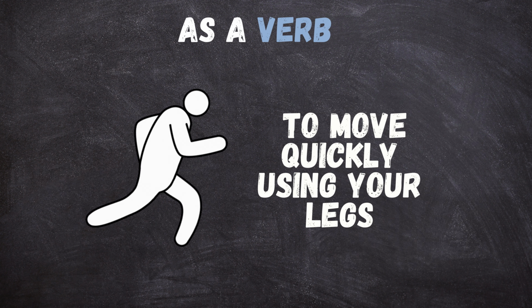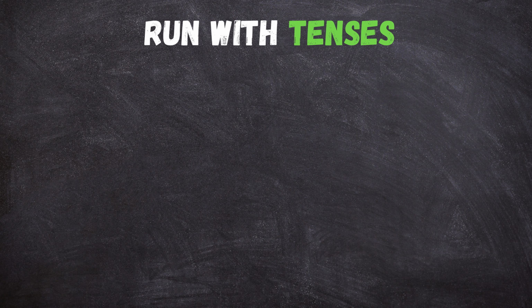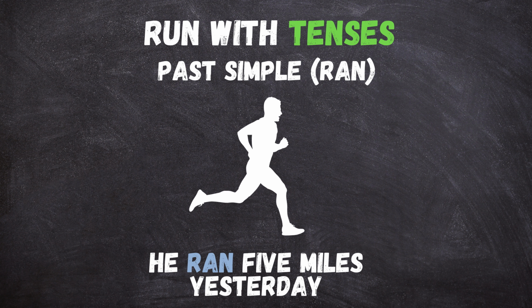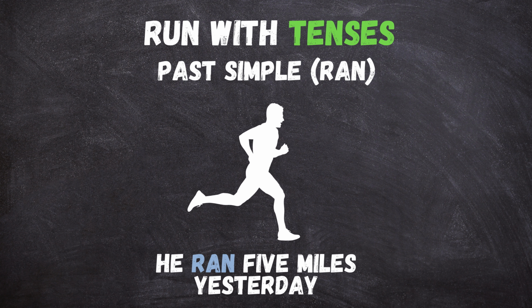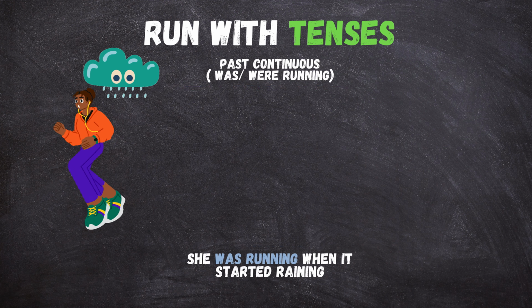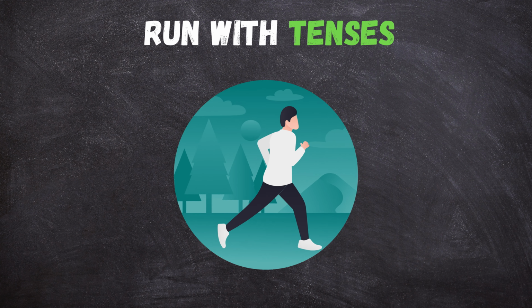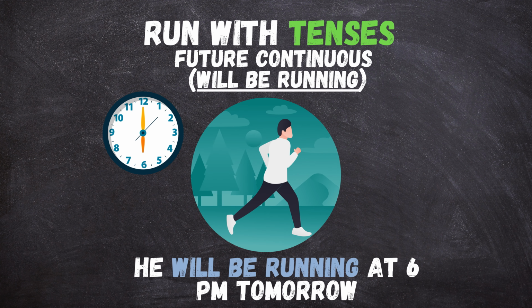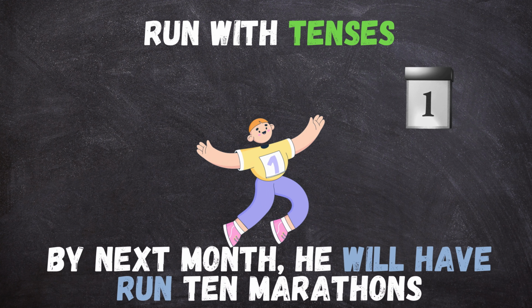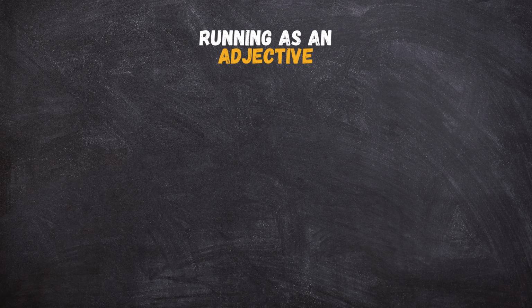We use run in different tenses. In the present simple, she runs to school every day. In the past simple, he ran 5 miles yesterday. In the past continuous, she was running when it started raining. In the future simple, he will run a race tomorrow. In the future continuous, he will be running at 6 p.m. tomorrow. In the future perfect, by next month, he will have run 10 marathons.